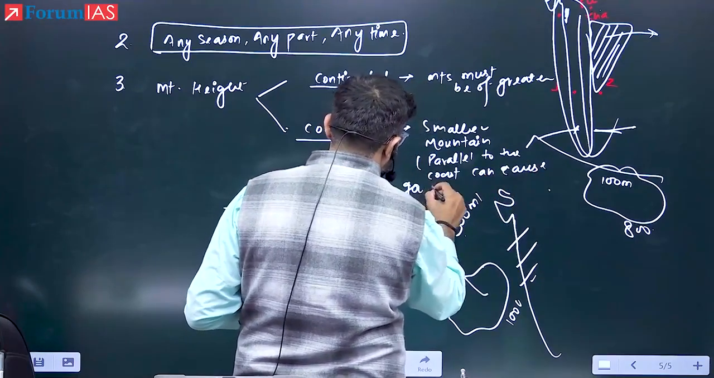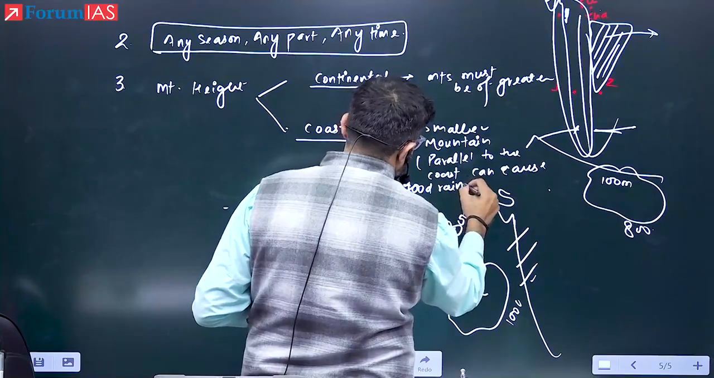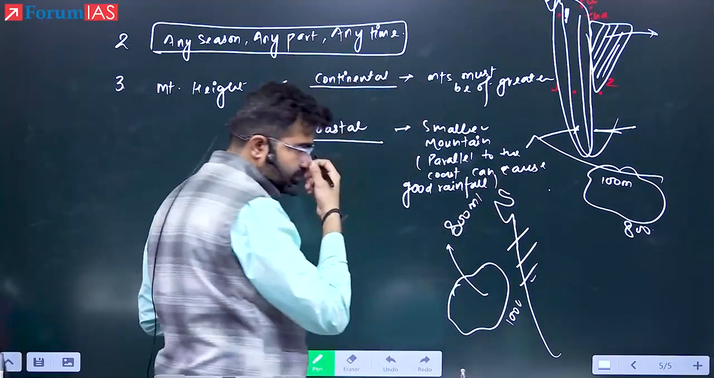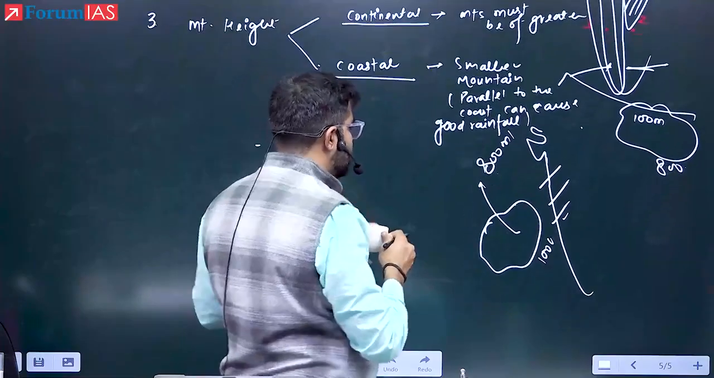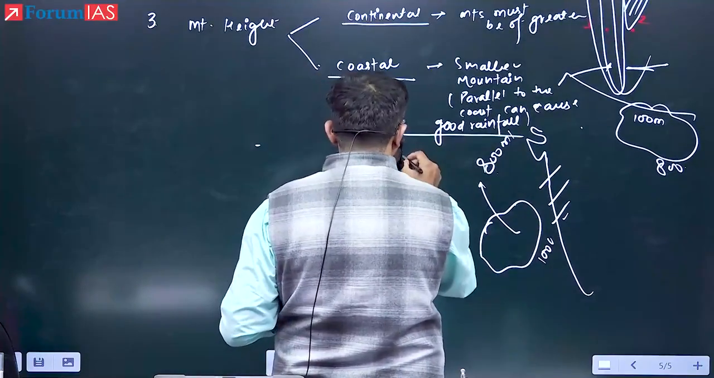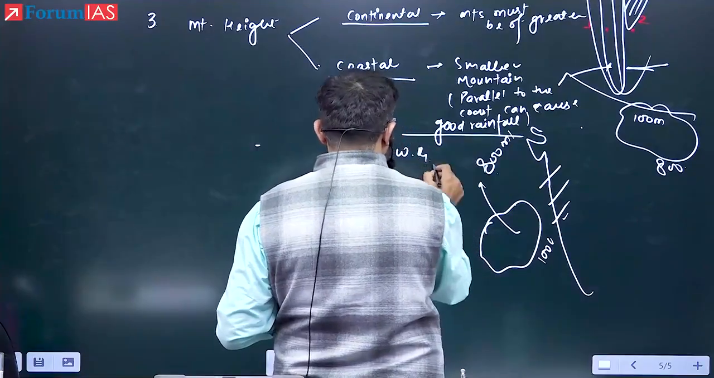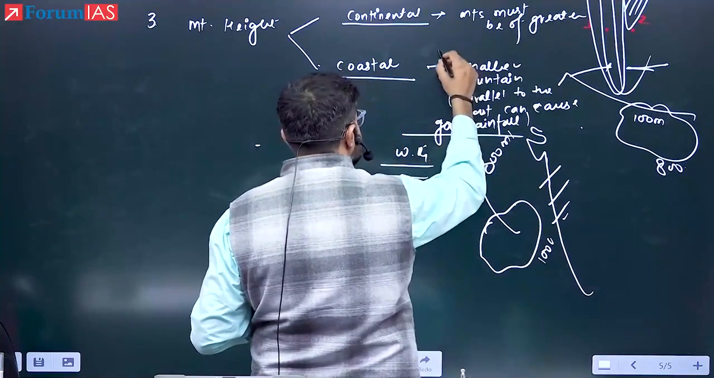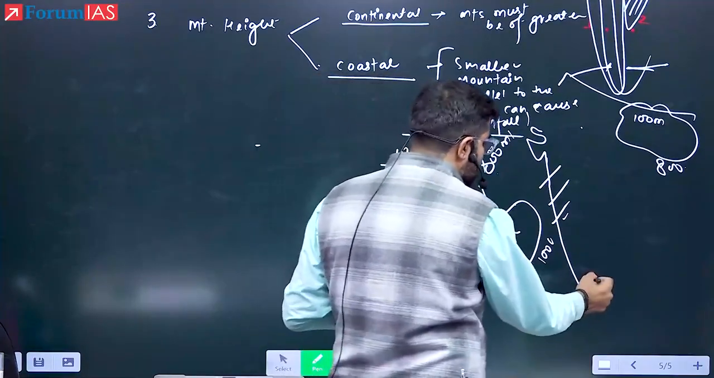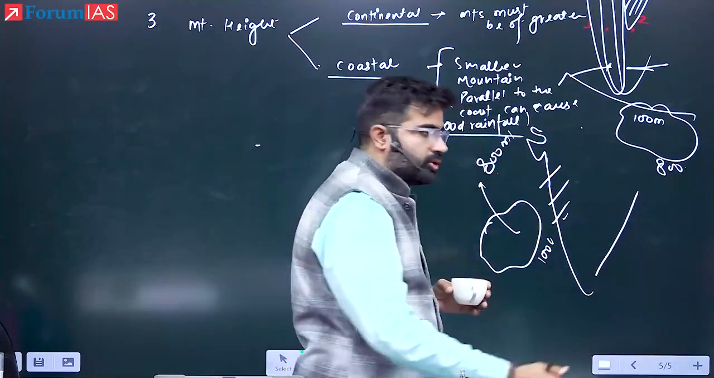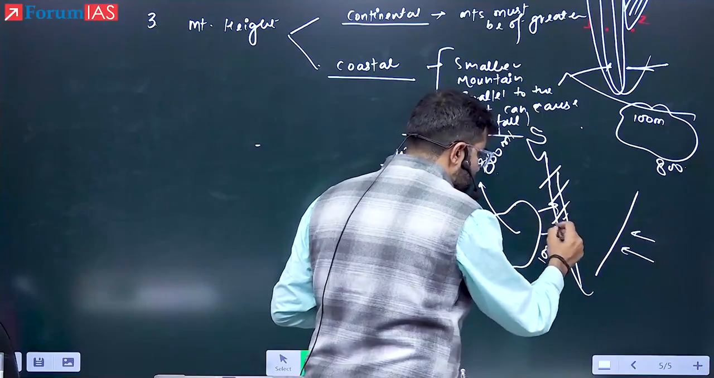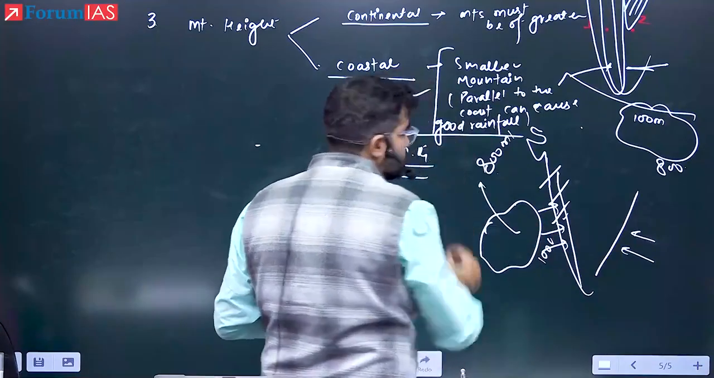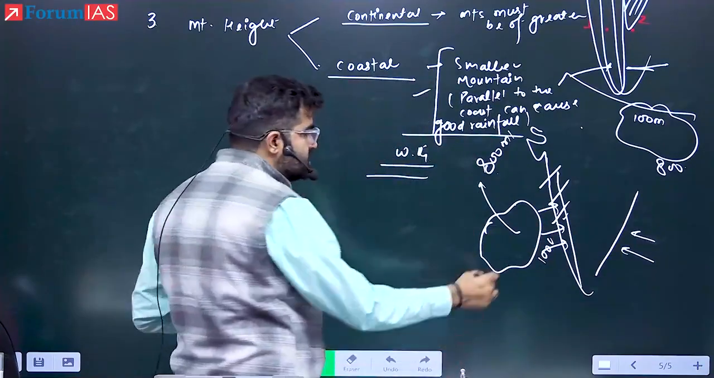Good rainfall. Smaller mountains parallel to the coast can cause good rainfall. Example, Western Ghats. This is not true always. Please remember, Eastern Ghat ke case mein it is not true. Why? Because winds are not entering from this way. Winds are entering from this side. Not always true, but yes, it is usually true. The condition apply is wind should come.